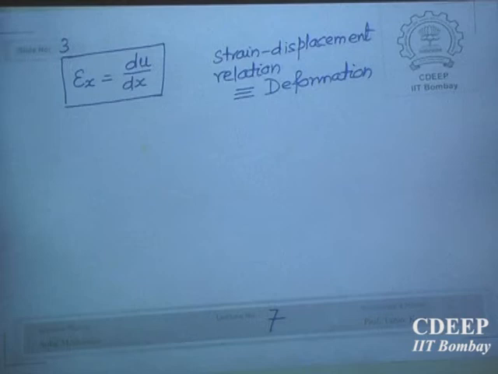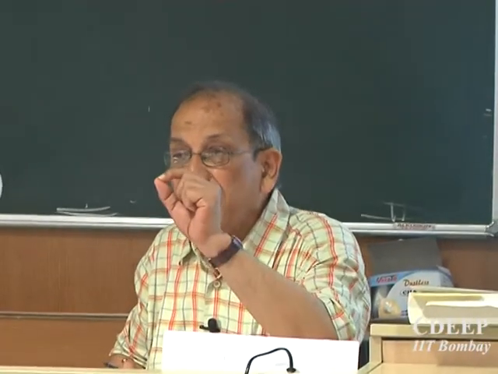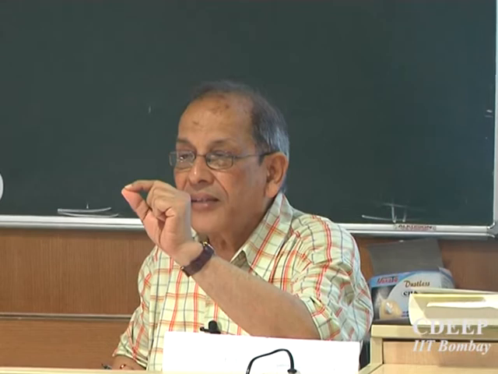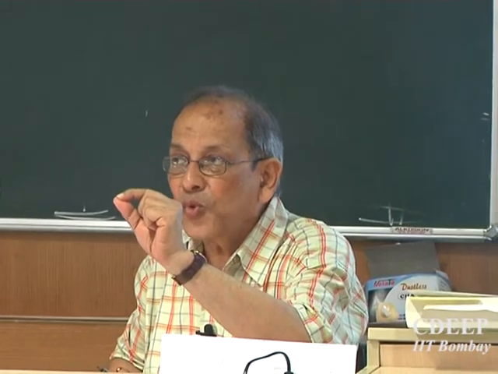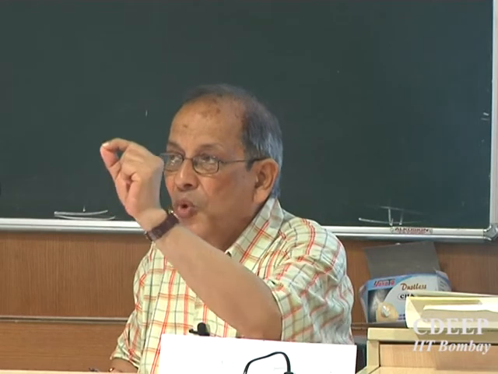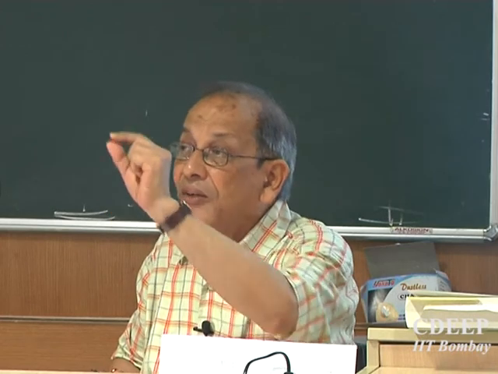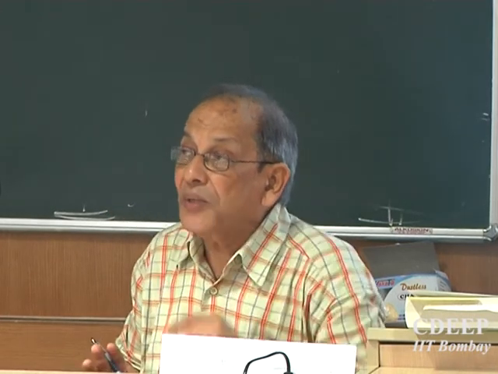Body changes in its shape. Somewhere there is bulging, somewhere there is compression. So you have change in the shape. This phenomenon is called deformation. But if you consider a point in the body and measure the movement of that point, where that point has moved from P to Q, or from P1 to P1 dash, this is called displacement of point P.